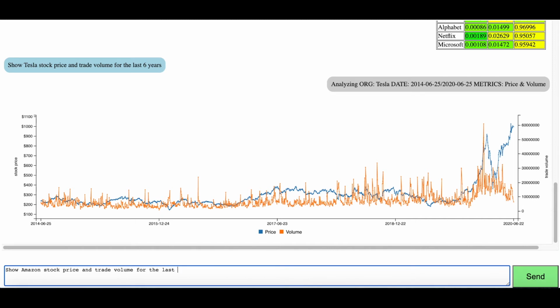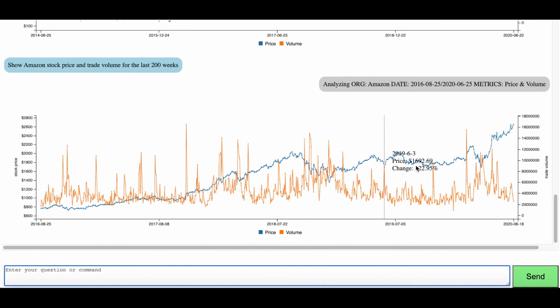Next, I request the Amazon stock price and trade volume for 200 weeks. So here you can see that the tooltip gives you additional information, and you can also request time frame based on months, weeks, days, years, etc.